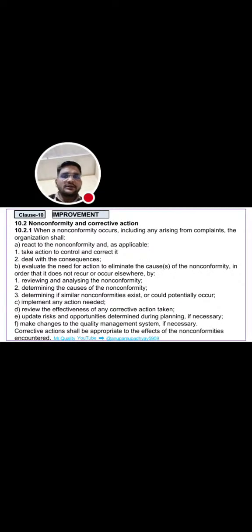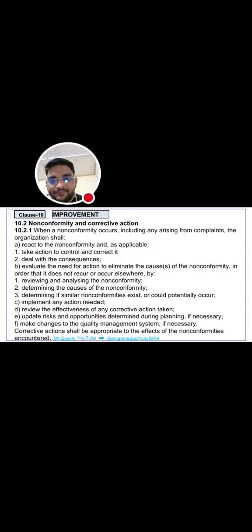And next is nonconformity and corrective action. And there is subclause 10.2.1. When a nonconformity happens, including any arising from complaints, the organization shall react to that nonconformity as applicable, and evaluate the need for action to eliminate the causes of the nonconformity in order that it does not recur or occur elsewhere.